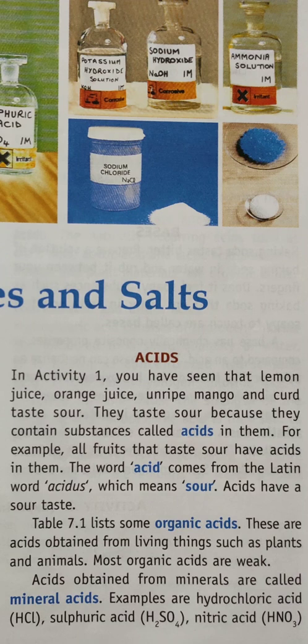They taste sour because they contain substances called acids in them. For example, all fruits that taste sour have acids in them. The word acid comes from the Latin word acidus, which means sour. Acids have a sour taste.